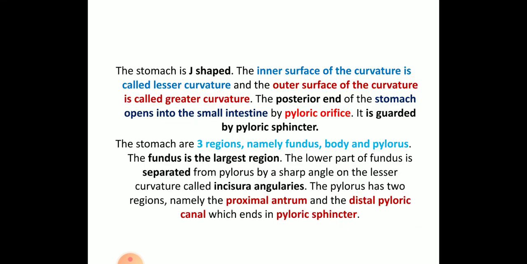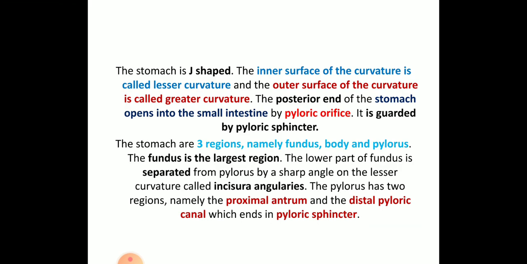So next, moving to the stomach. So stomach is nothing but a J-shaped sac-like organ. So here the inner surface of the curvature is less curved and the outer surface is more curved. And here the posterior end region of the stomach opens into the small intestine. That is called the pyloric orifice. So just remember these regions where they are connecting, because they can ask for 2 marks: what do you mean by pyloric orifice?